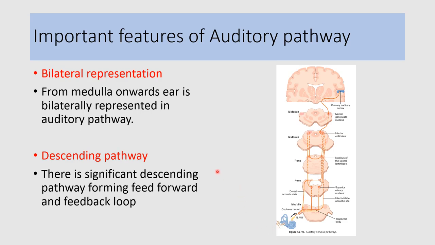There is a significant descending pathway, and feedforward and feedback loops exist. So from the superior olivary complex, the olivocochlear bundle descends along with the vestibulocochlear nerve and innervates the base of the outer hair cells. They can modify the activity of outer hair cells and release a hyperpolarizing mediator, most probably acetylcholine.